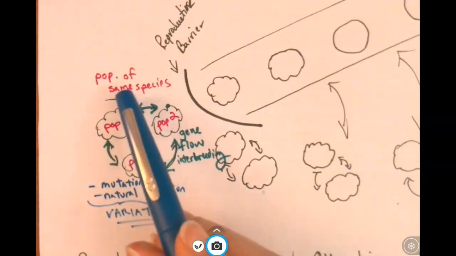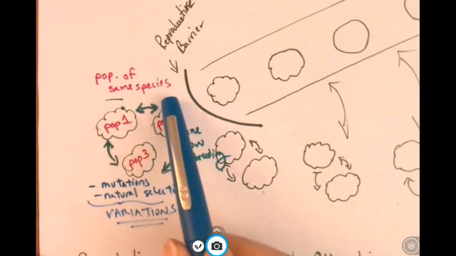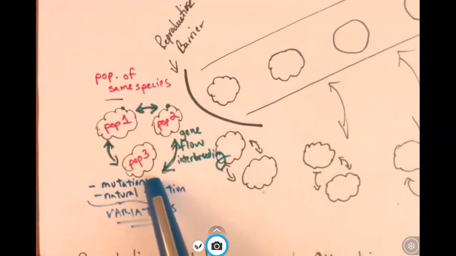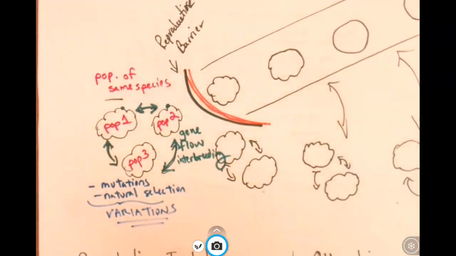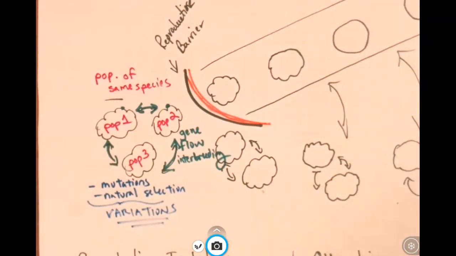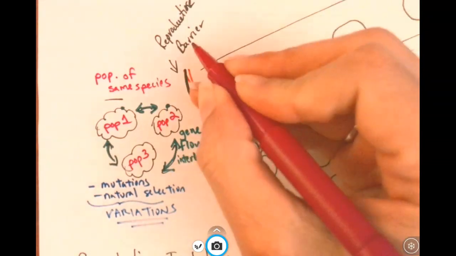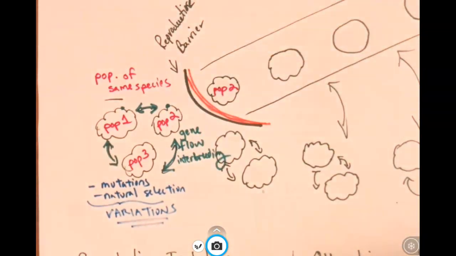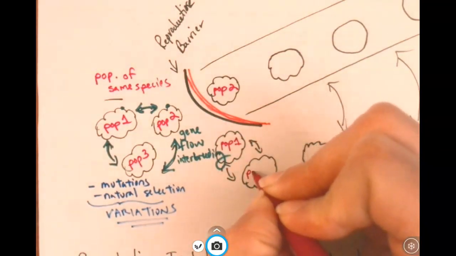Okay, so it's important that this interbreeding occurs because it keeps these populations passing these variations around so they stay part of the same species. Now, what happens if some sort of reproductive barrier is put into place? And by reproductive barrier, I mean one of these populations is separated from the other two populations. So for example, what if population 2 was separated by some sort of barrier from populations 1 and 3?